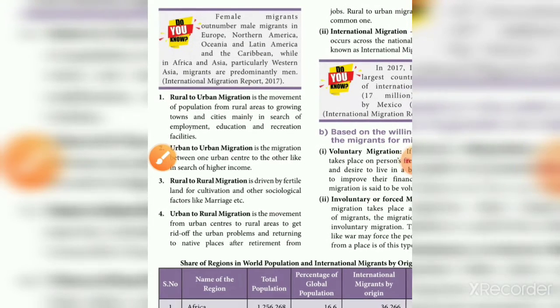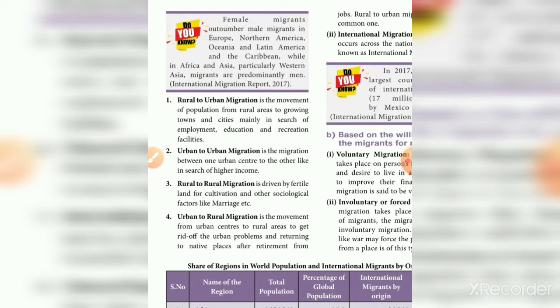In Africa and Asia, particularly West Asia, migrants are predominantly men. So men mostly migrate to those continents, while female migrants are more in Europe, North America, Oceania, and Latin America and the Caribbean.